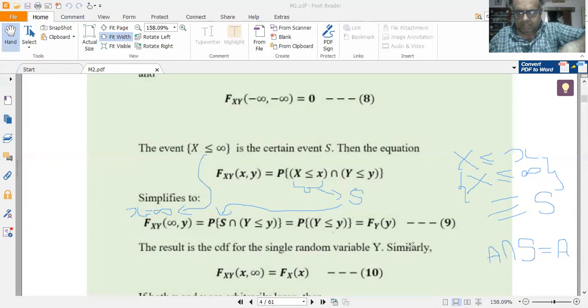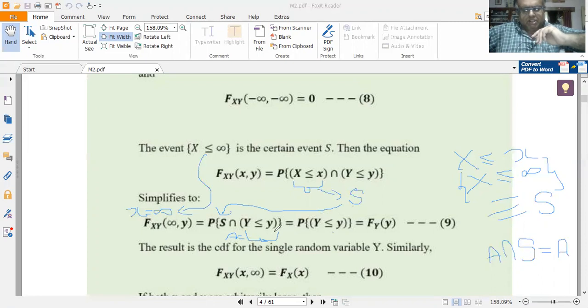Let me treat this as equal to A. So P of S intersection A is given by P of A only. So P of A is nothing but P of Y less than or equal to y, because here I am assuming that A is equal to Y less than or equal to y.